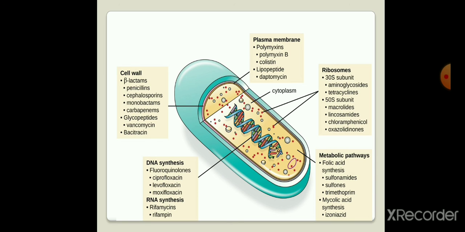And the fifth important way of inhibition is by the metabolic pathway, folic acid synthesis, which is responsible for the metabolism of that particular microorganism or bacteria. The examples are sulfonamides, sulfones, trimethoprim, and for mycolic acid synthesis, isoniazid. These are the 5 different ways through which a bacterial cell gets inhibited.